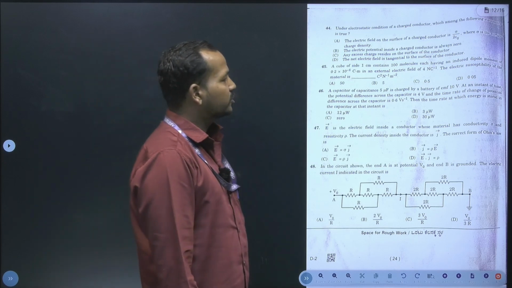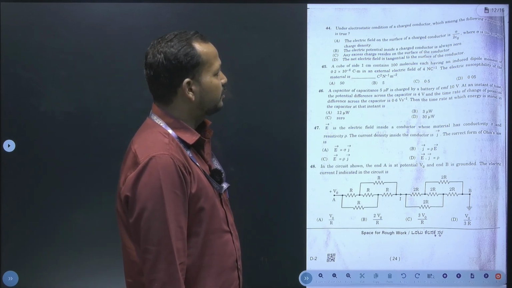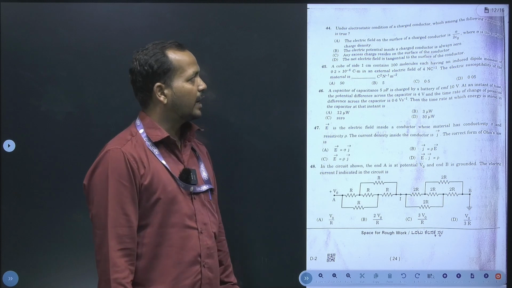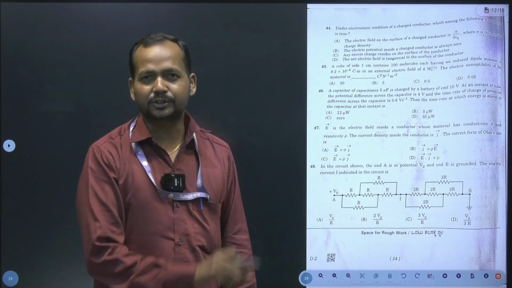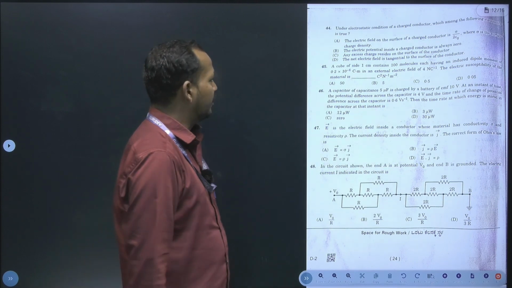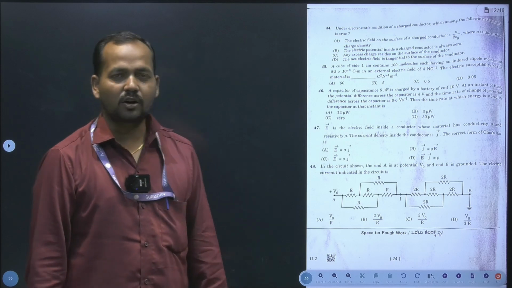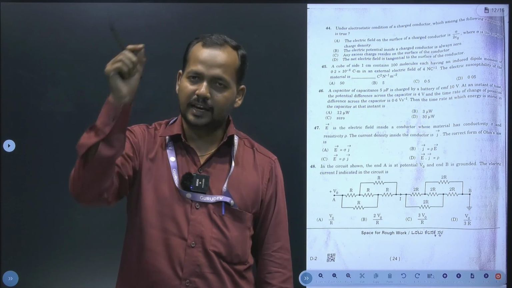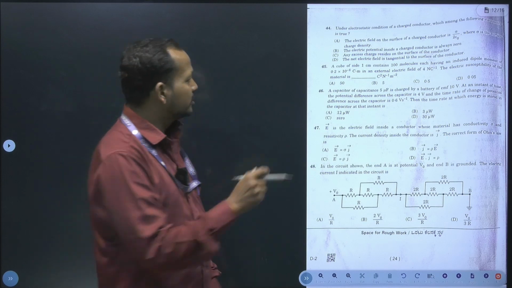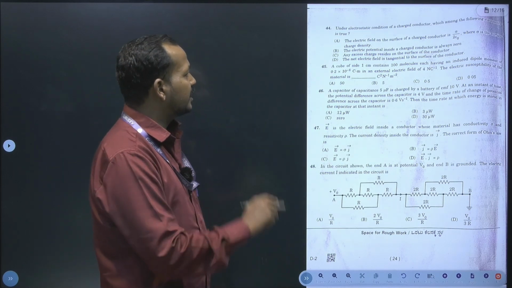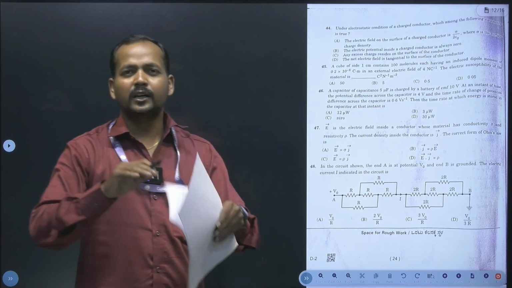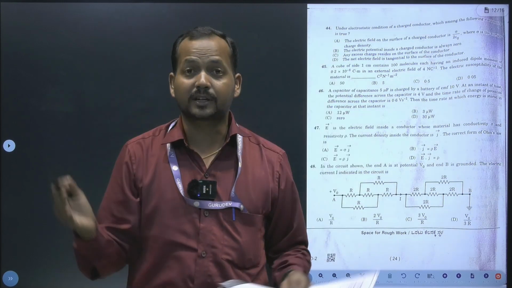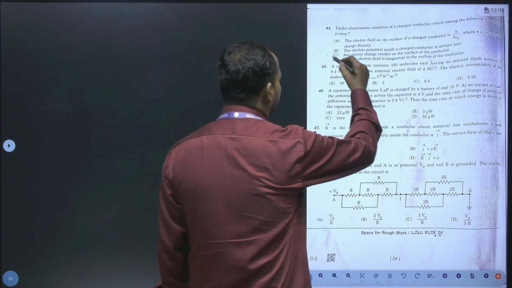Under the electrostatic condition of a charged conductor, which among the following statements is true? The first option, the electric field on the surface of a charged conductor is sigma by 2 epsilon, which is an application of Gauss law, is not applicable here. The electric potential inside a charged conductor is always 0. No, whatever potential is there on the surface of the conductor, the same is inside the conductor also. Therefore this is also a wrong statement. Now, any excess charge resides on the surface of the conductor. When you charge a body, all those charges reside on the surface of the conductor. So that's why the correct answer is C.